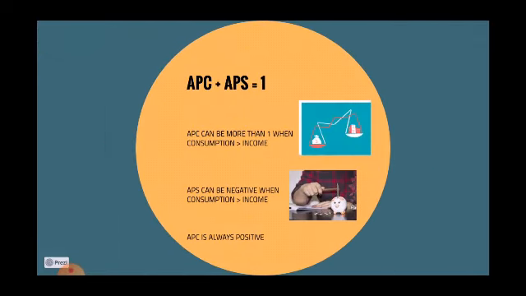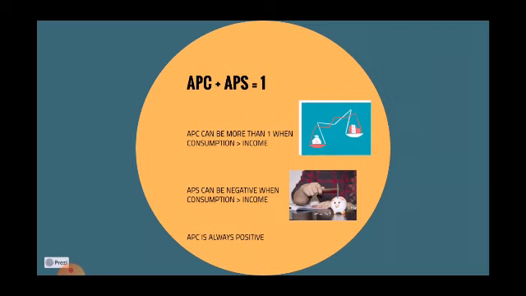Relationship between APC and APS. The sum of APC and APS is always 1 because income is either consumed or saved. It can be noted that the value of APC can be more than 1 when consumption exceeds income, and in this case savings are negative. Negative savings mean that APS will also be negative in this case.